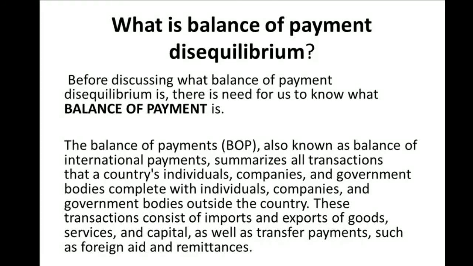This transaction consists of import and export of goods, services, capital, as well as transfer of payments such as foreign aid and remittances. So you need to note all these as components of balance of payment.